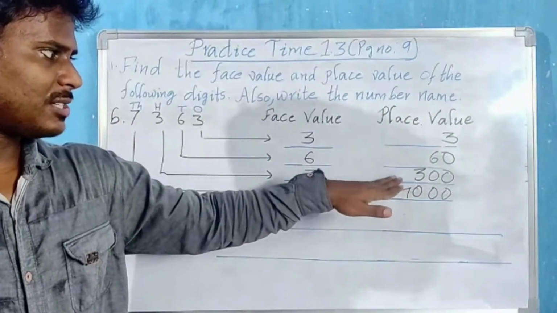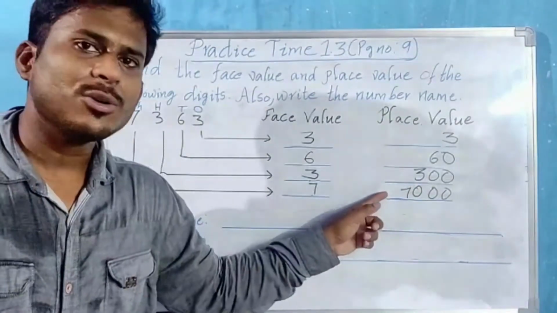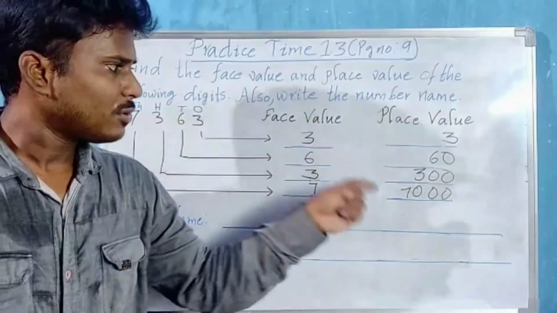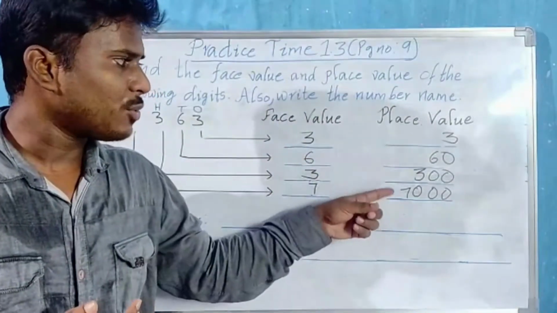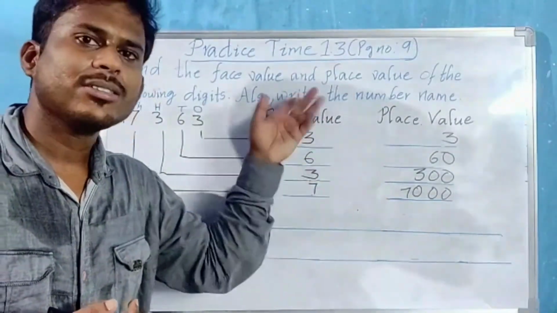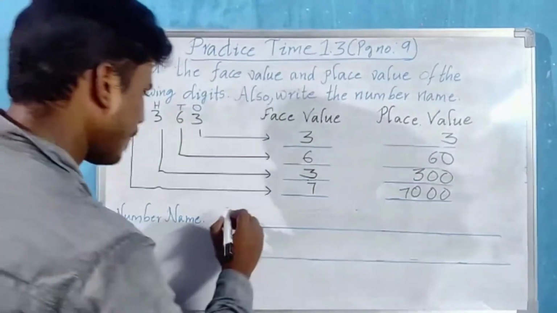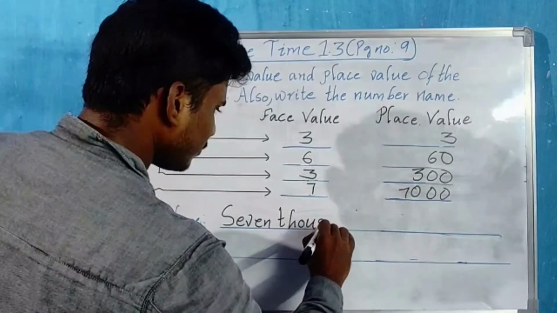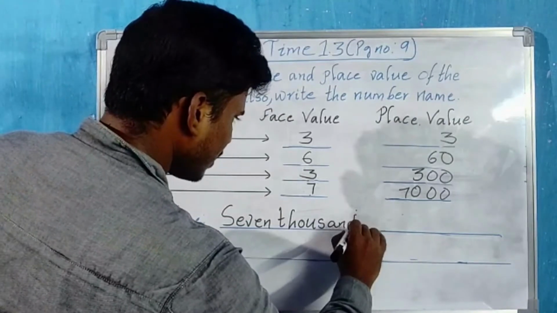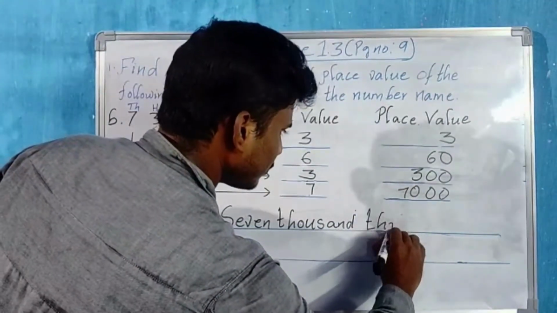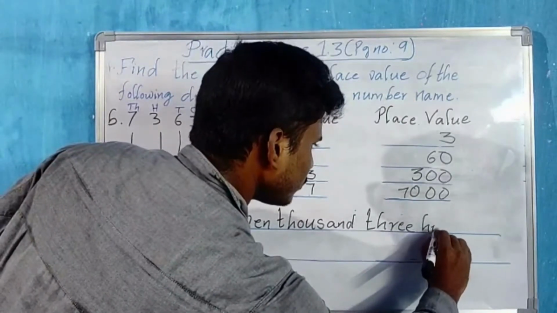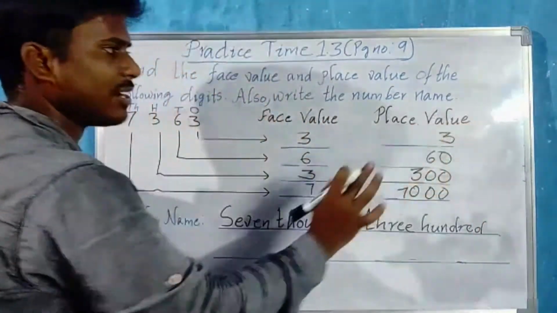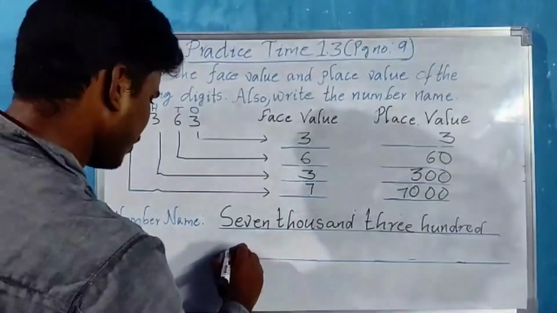Now look here, from the place values down. See, thousands place, hundreds place, tens place, ones place. This is 7,000, this is 300, this is 60 and 3. We have to read together 63. From this only we can form the number name 7363. Okay, let us write the number name here. 7,300, then next directly you can write 63 together, not 60 and 3, 63 together you have to write.